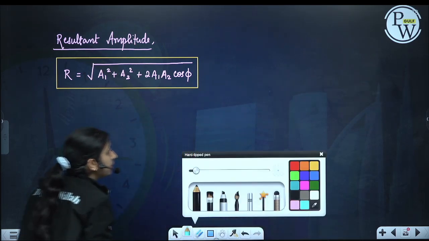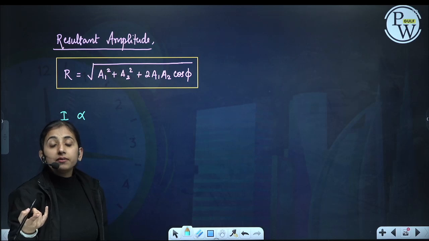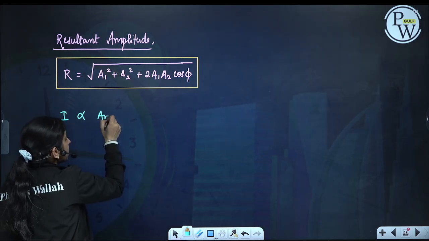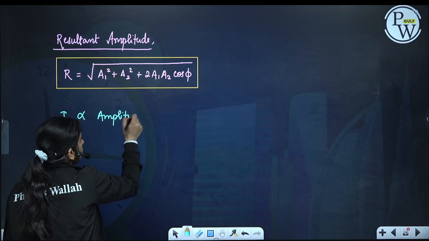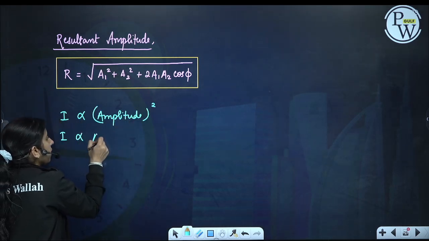Now what will be my resultant intensity? If frequency is the same, intensity will depend on amplitude only. So intensity is dependent on amplitude square. I is proportional to a square.